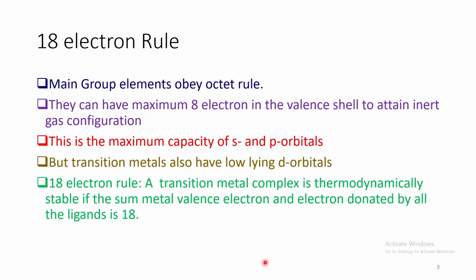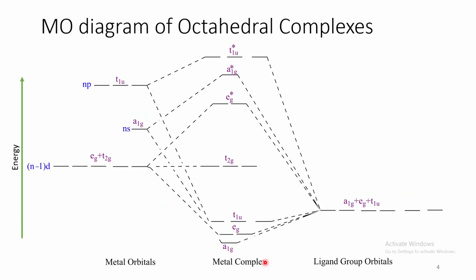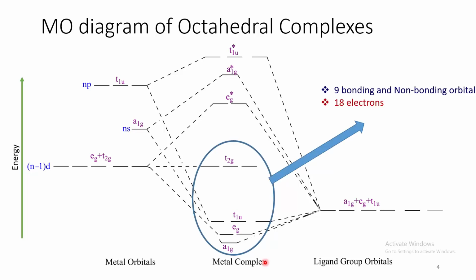18 electron rule. A transition metal complex is thermodynamically stable if the sum of metal valence electrons and electrons donated by all ligands is 18. Let us rationalize this rule. Let's consider first the molecular orbital diagram of an octahedral complex. If we look carefully, we can see there are 9 bonding and non-bonding orbitals that can accommodate a total of 18 electrons.